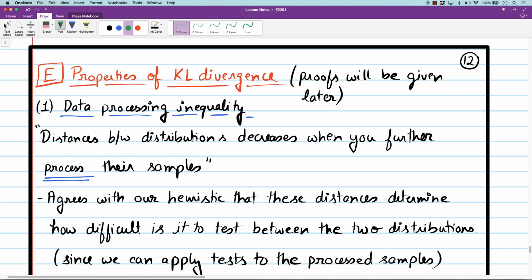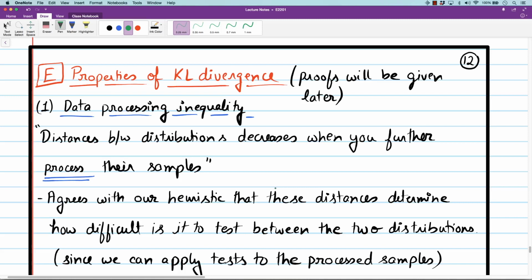So in this short video, I will only present the properties without proof, and later, when we study properties of information quantities, I will give you all these proofs. Okay. So the first property of Kullback-Leibler divergence is called the data processing inequality. In fact, any quantity which promises to measure distance between distributions must satisfy the data processing inequality. This is a reasonable expectation.